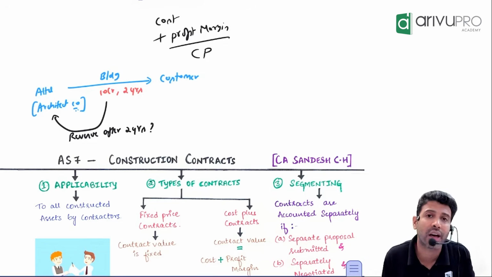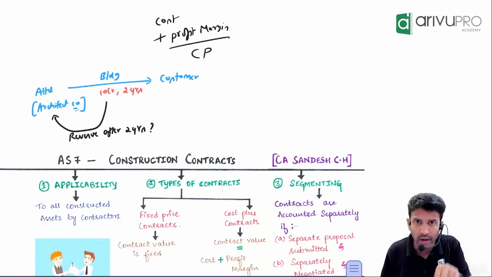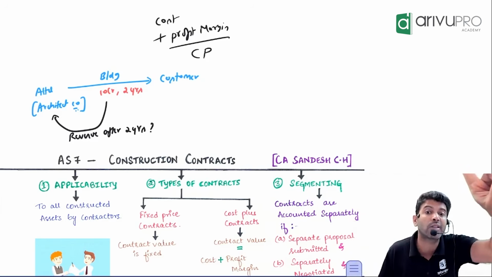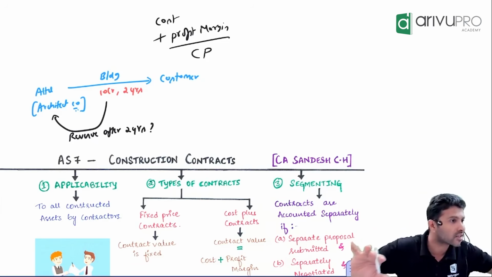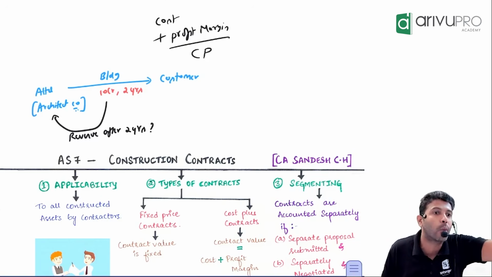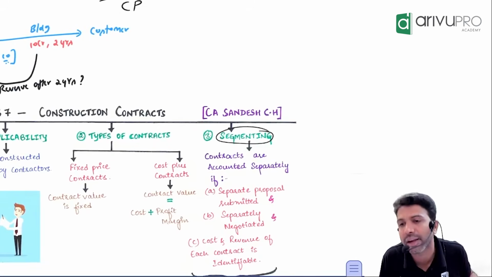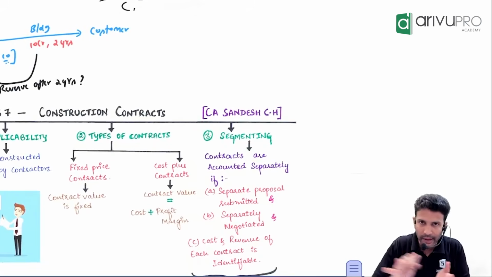Now the question arises: for accounting purposes, should we treat these 2 contracts as separate or should we treat them as one? Should we account for them separately, or can we combine them and make them one? If you are treating them separately, we call it segmenting. Now it's not a plain answer.